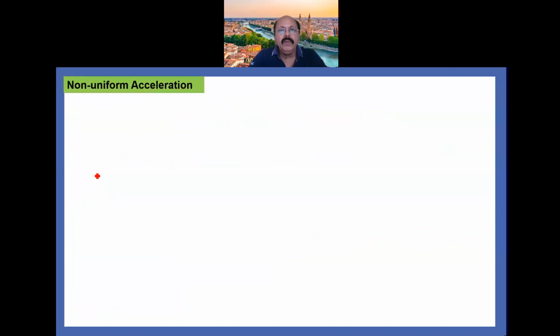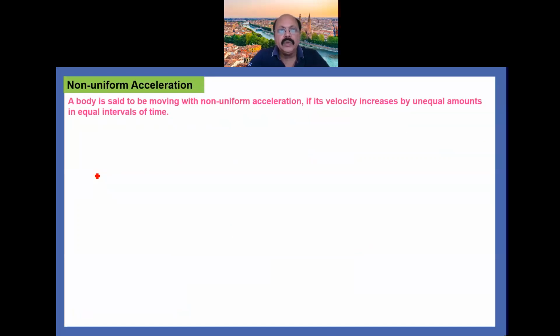Now, non-uniform acceleration. A body is said to be moving with non-uniform acceleration if its velocity increases by unequal amounts in equal intervals of time. That is called non-uniform acceleration.